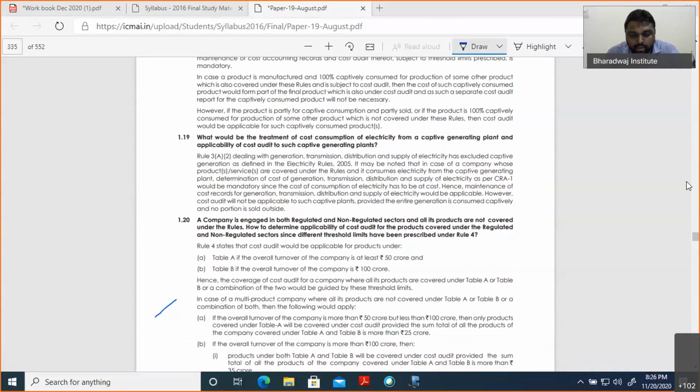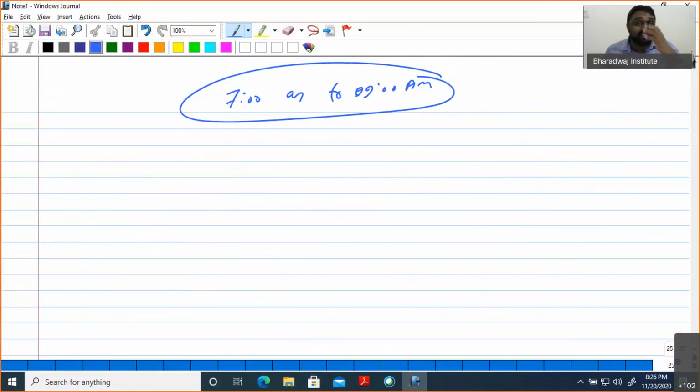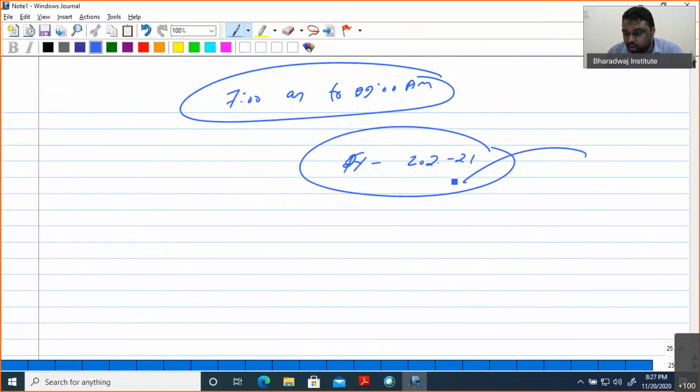Audit report submission, Suresh, the time limit is very simple: 180 days from the closure of the financial year in which the cost auditor is appointed. Since this is a theory area, you should be very clear in concept. That is why we have a separate theory concept. That means if you are appointed for the financial year 2021, at the closure, that is from 1st April 21, 180 days. I hope, Suresh, you are clear now. That is, 180 days from closure is the maximum time.